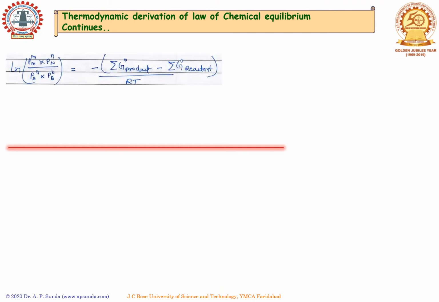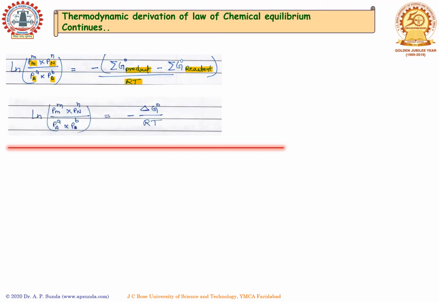So this is the equation which we got last slide. Natural log of the ratio of partial pressure of product and partial pressure of reactant is equal to negative of the summation of free energy change in the standard state of product minus free energy in the standard state for the reactant, divided by RT. We can write